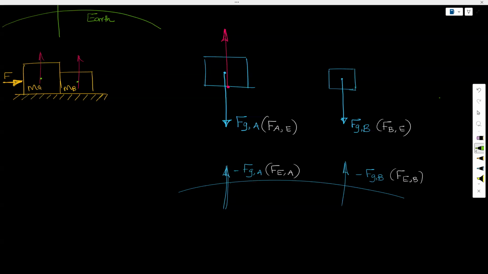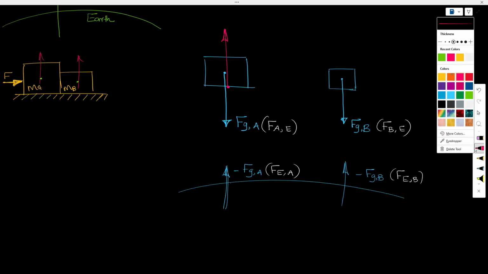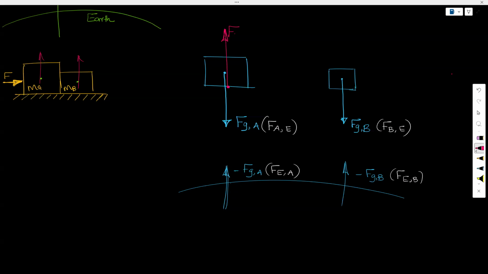So why exactly am I drawing this from the very bottom? Because the surface and these objects are in contact at the very bottom. So that is the point where that force will be exerted, right? So this force is what we call the normal reaction force, right? So we will say Fn, and this is a force that is given on A by the surface underneath it.